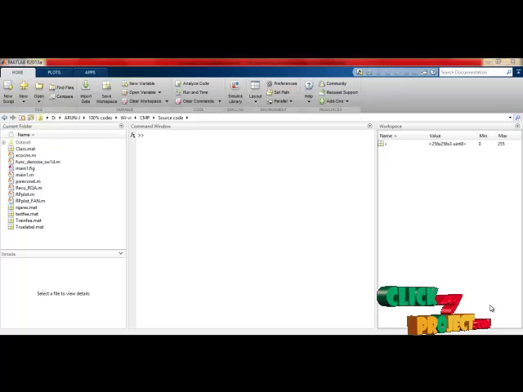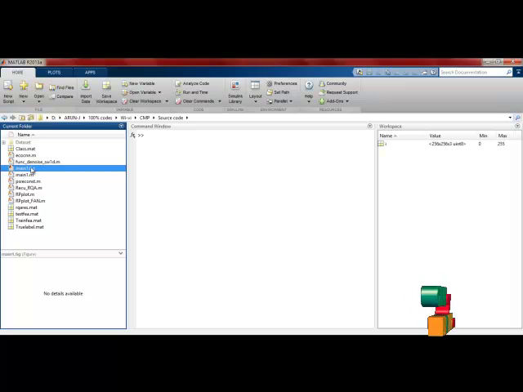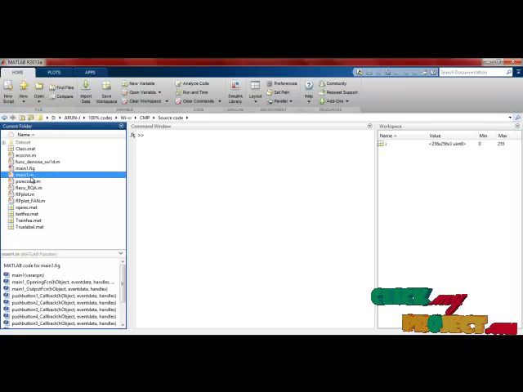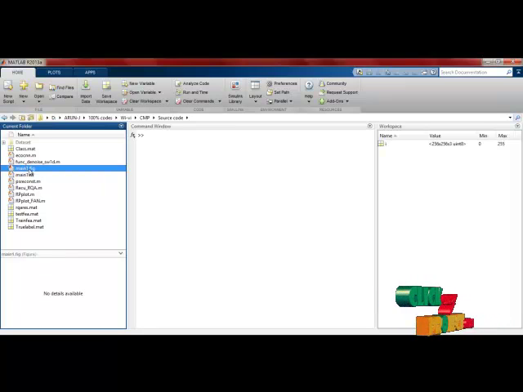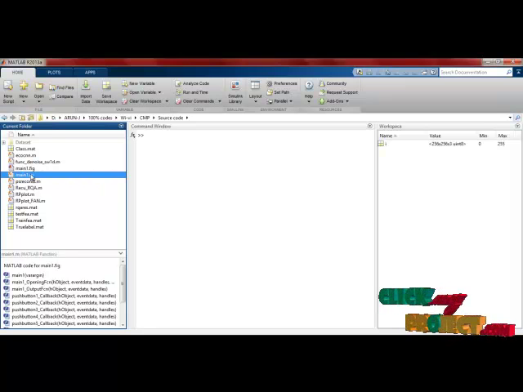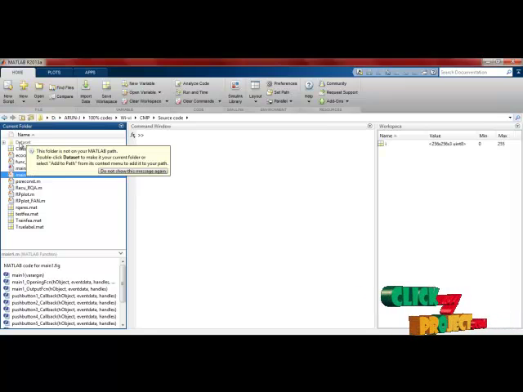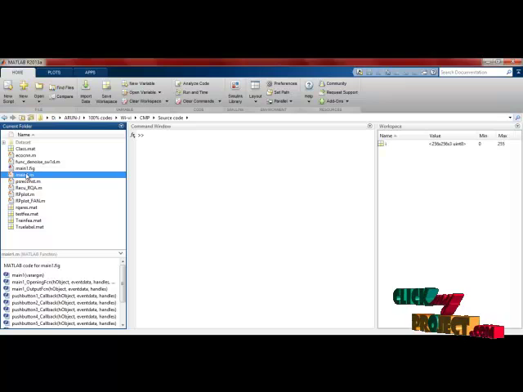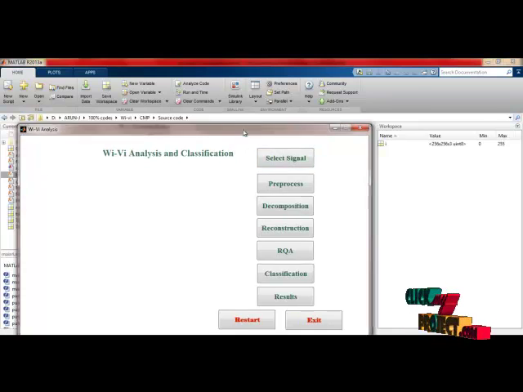Let's see the demonstration of our product. As we already discussed, our product is based on the MATLAB programming language. We are using .m files, which are MATLAB programming files, and the corresponding file with the same name .fig is here. This is called a figure, that is a GUIDE design. While we run this .m file, it will recall the corresponding GUIDE file. This is our main package. These are the mat files, and in this we have the data sets. For this procedure we right click and select run. This will recall the main .fig, and the main file will open here.